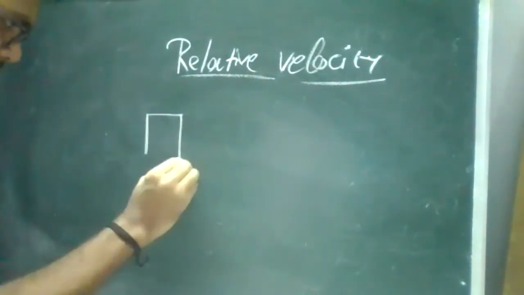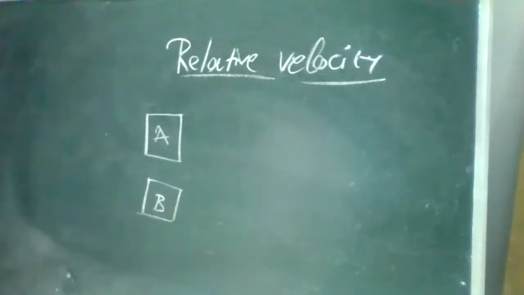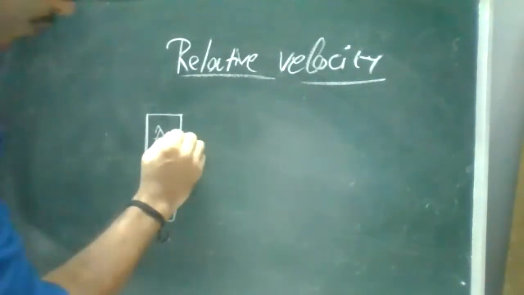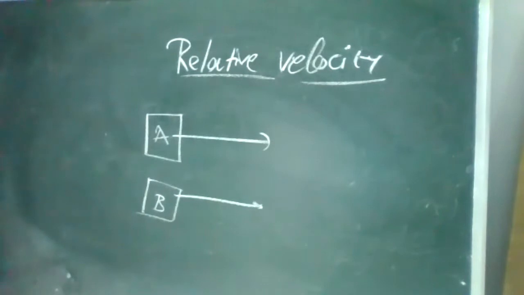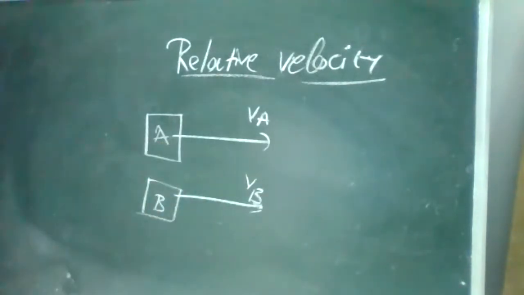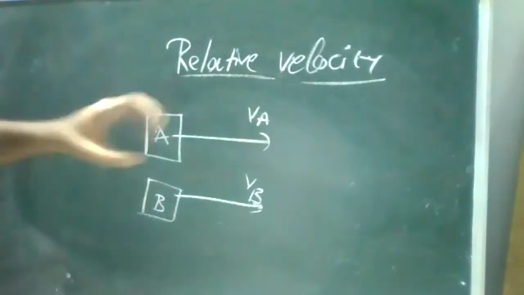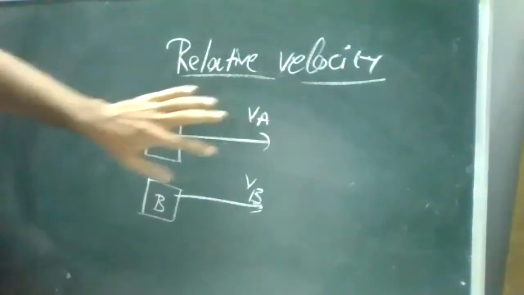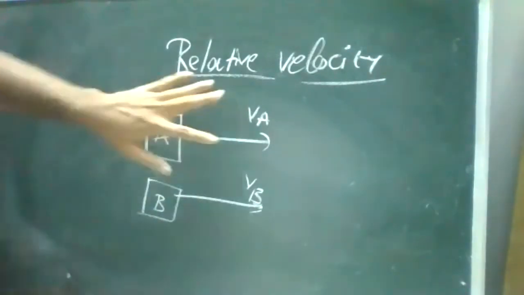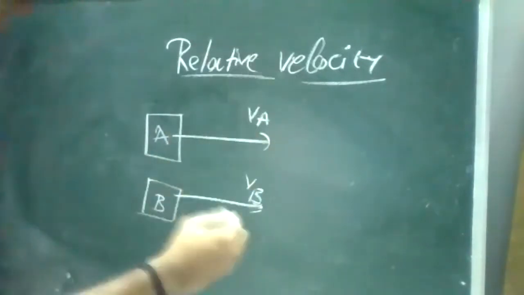Assume there are two vehicles, vehicle A and vehicle B. Both vehicles are traveling in the same direction with velocities VA and VB. Now, I'm sitting in vehicle A and one more person is sitting in vehicle B. I'm comparing my velocity to the other vehicle, so there will be a relation between these two.